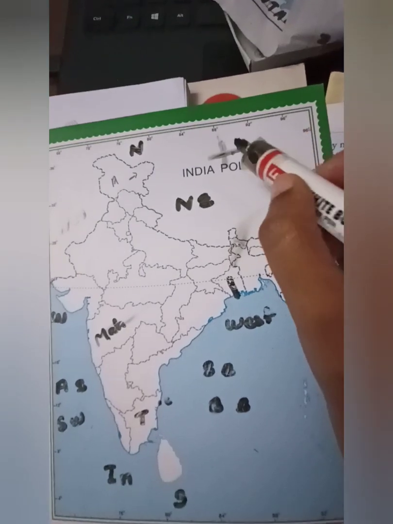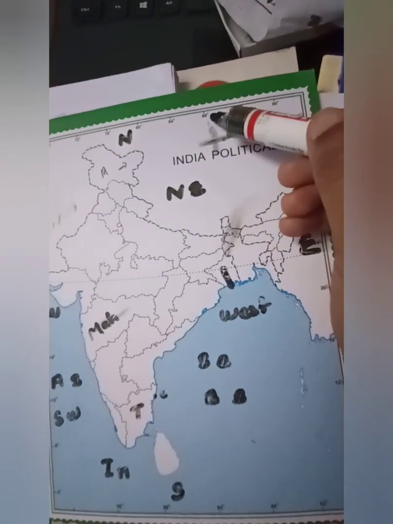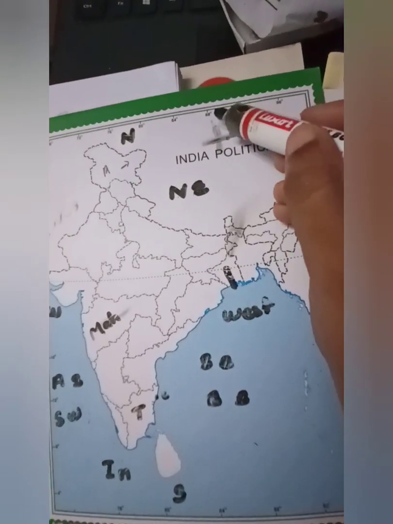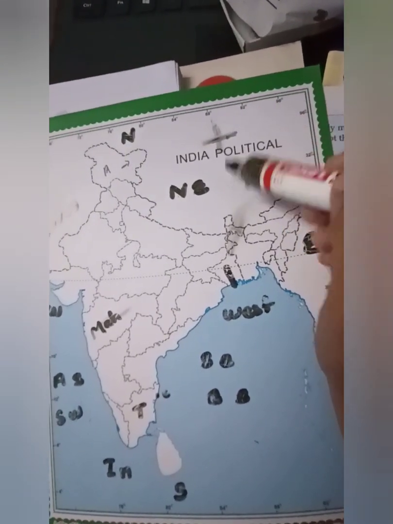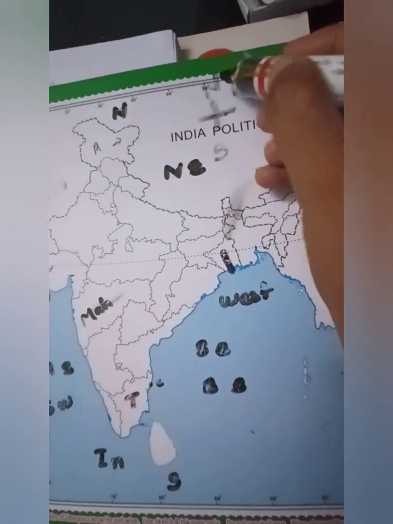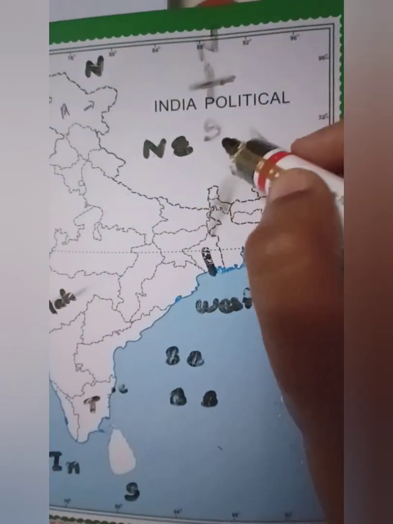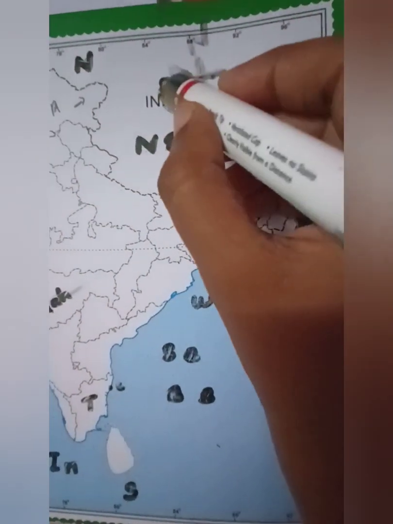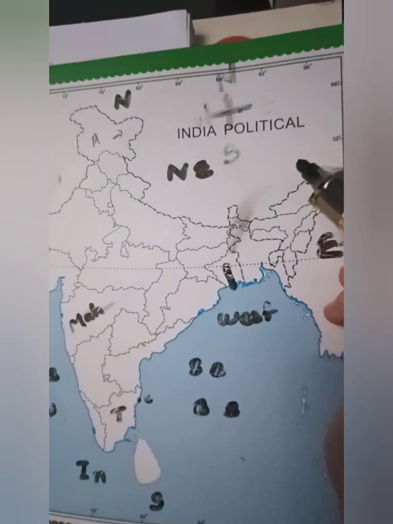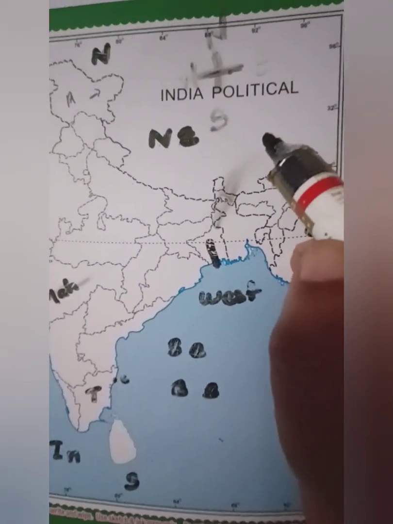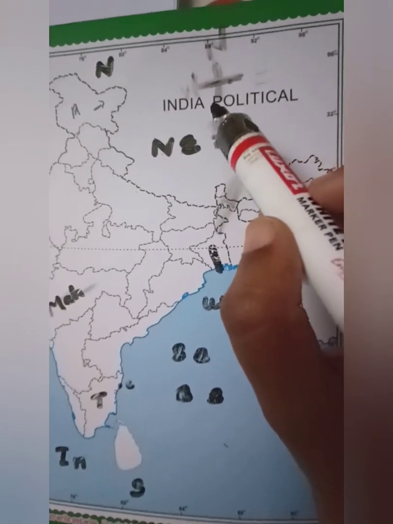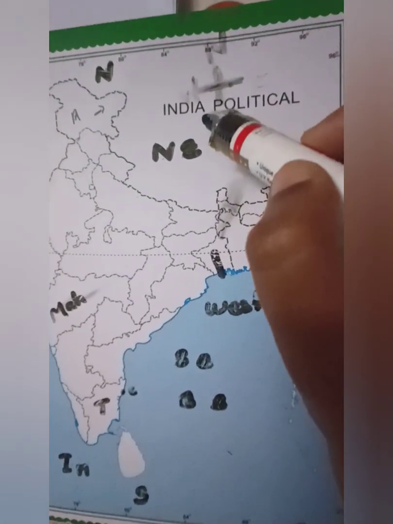Please see here. The top is north and the bottom one is south. North and south are the main directions. This side is the west and here is the east. So these are the 4 cardinal directions. What is it? Cardinal directions. And we also learned intermediate directions, right?